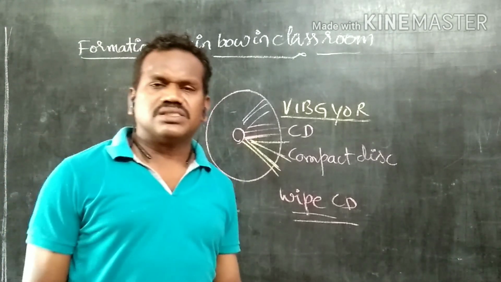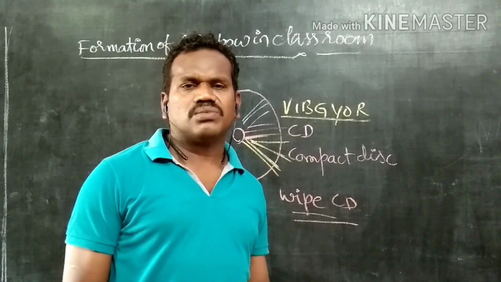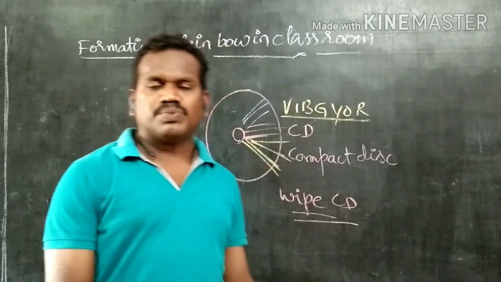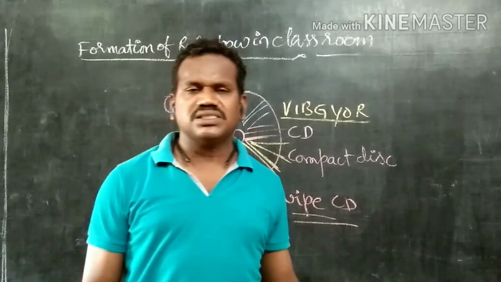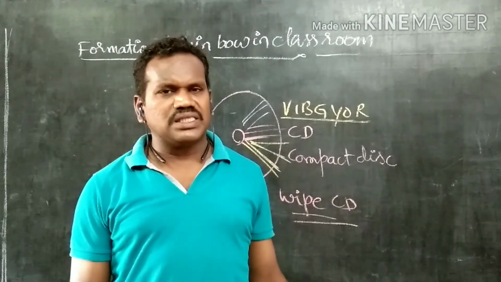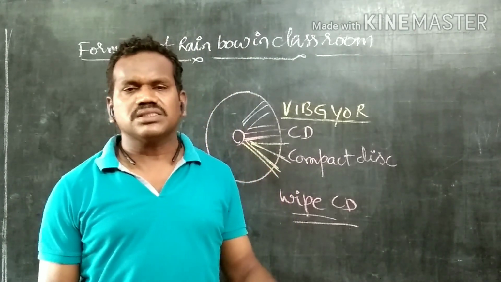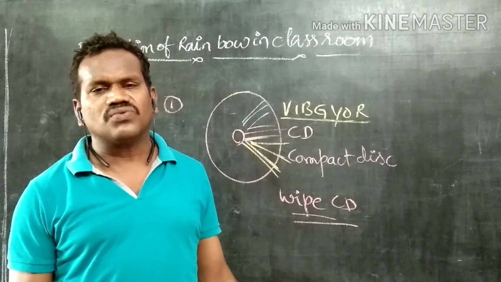One more example is there, that is the formation of a rainbow. For this purpose, there is an experiment. Then we did that experiment. Let us see the experiment that we did.